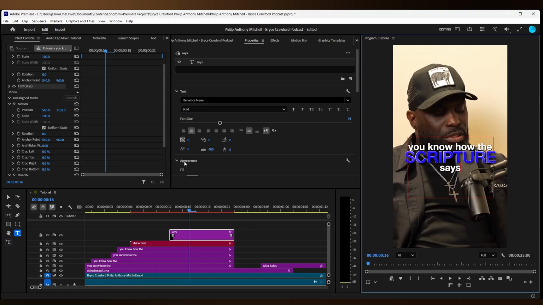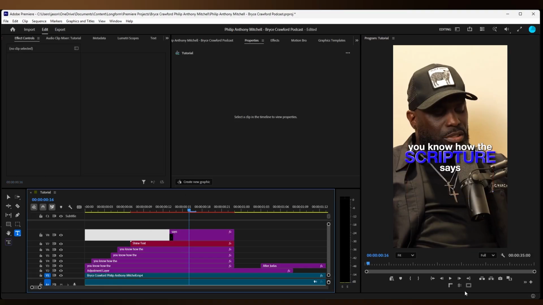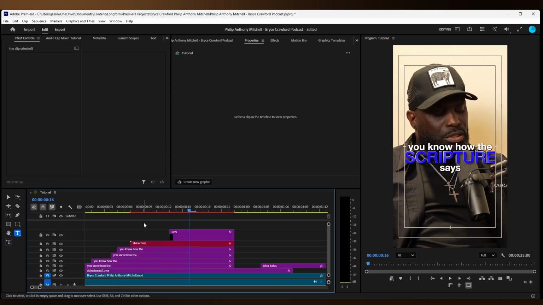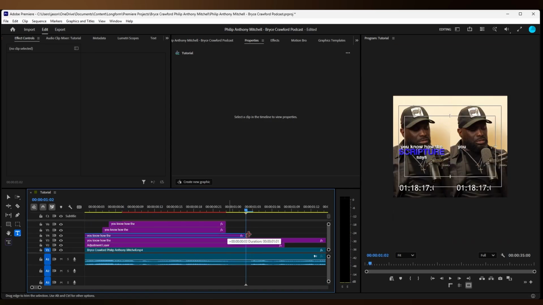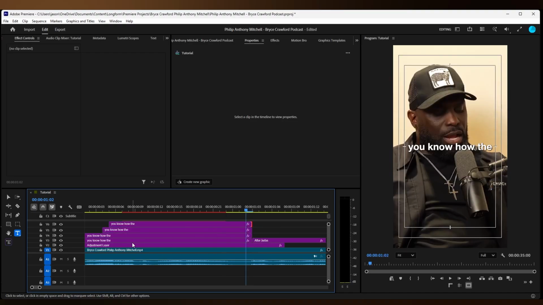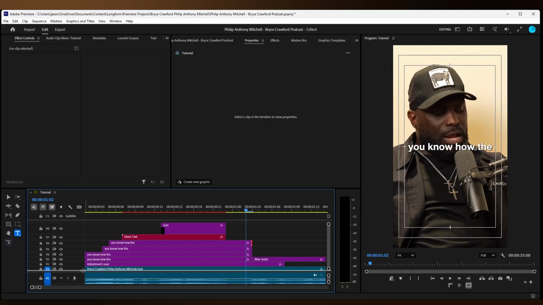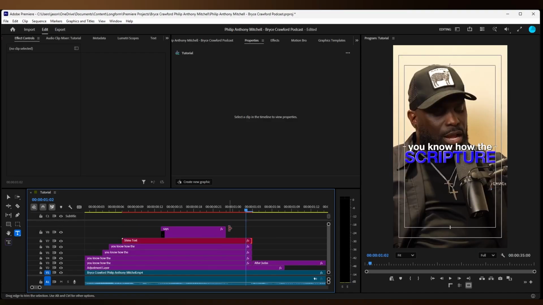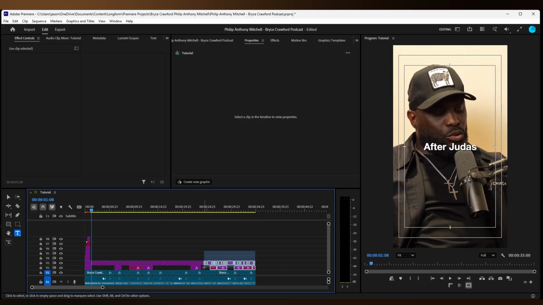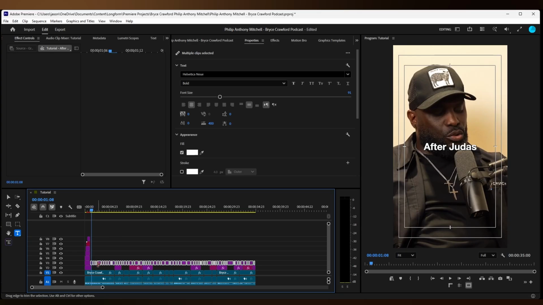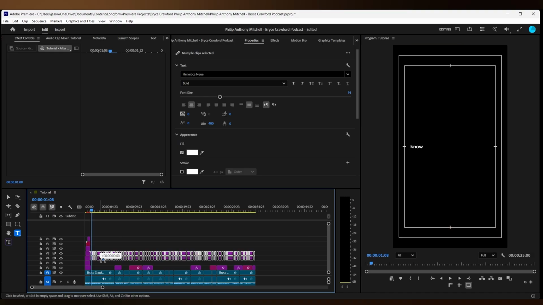Just going to put the safe margins on because I believe it's good to always check. You know, the scripture says, and if you need to extend the text so it is as long as it needs to be, you know, the scripture says after. Now I'm going to select all the text and put it a layer above just so it's easier when I drag images. So a layer above, not 2 layers above, just 1 layer above is fine.